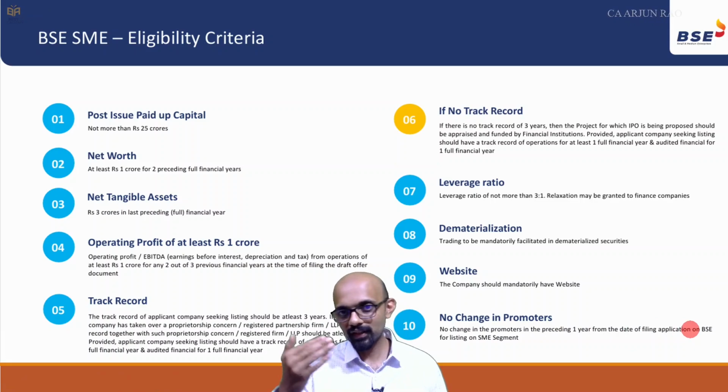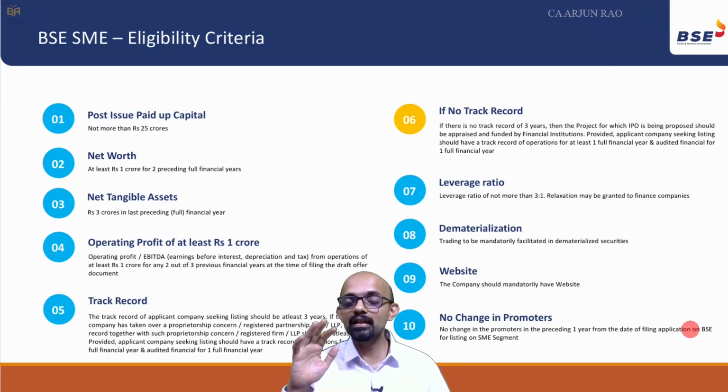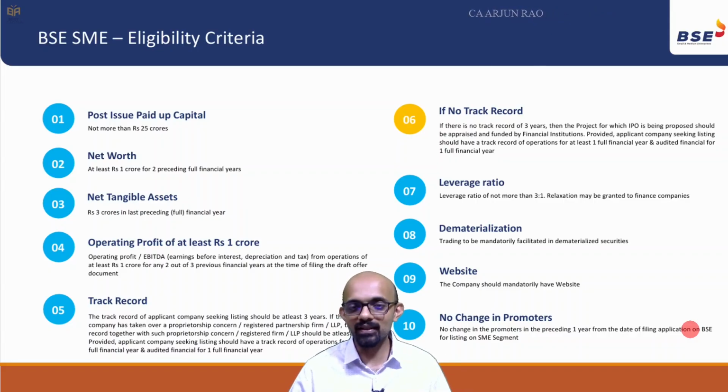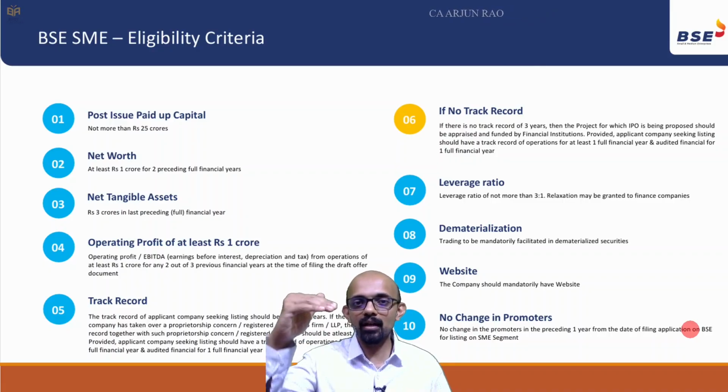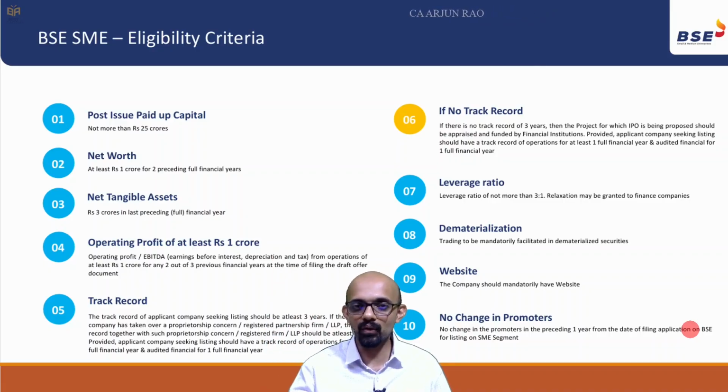So what do we understand from these criteria? Basically, these are companies which require some kind of support. We don't want to burden them with the entire set of regulations to be listed on the stock exchange. So this is like a fast track application for them. As long as their post issue paid up capital is not more than 25 crores and they have some minimum criteria.